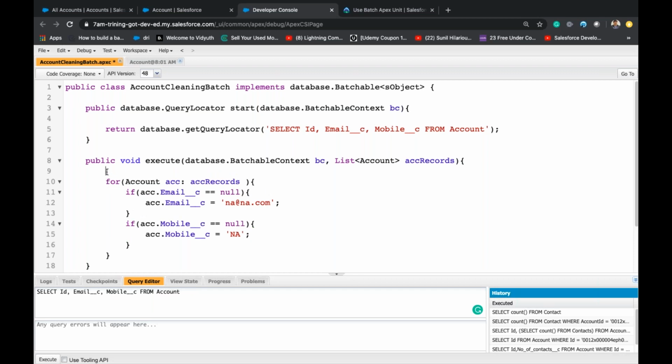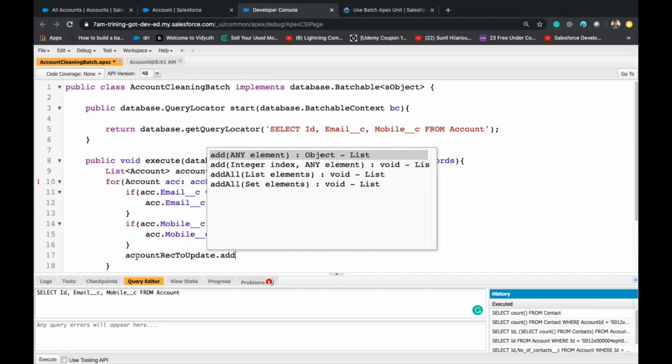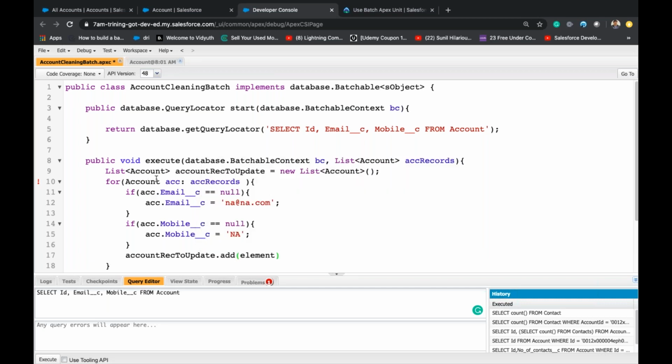So what I'll do, list of account rec2 update is equal to new list of account, and dot add of ACC, right?